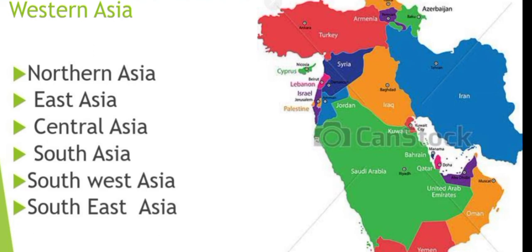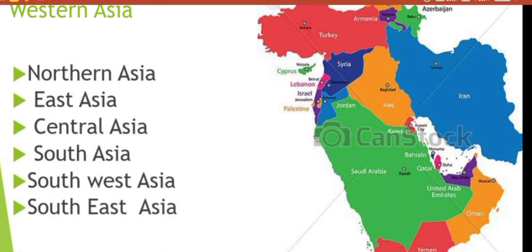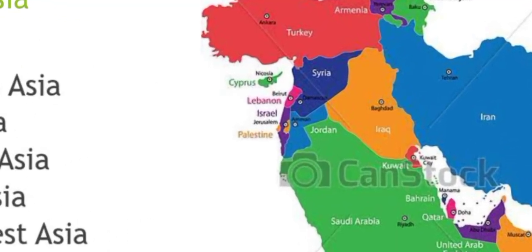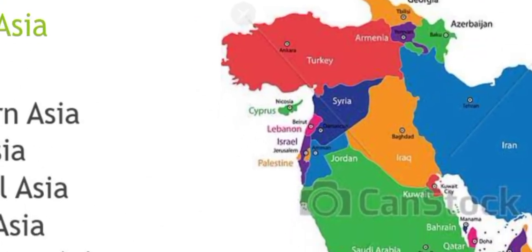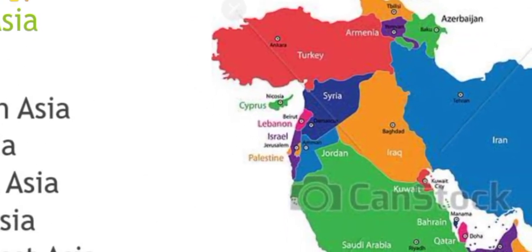The next is Western Asia. In Western Asia there are many countries, and I will zoom in for you so that you can learn it easily. The first you can see here is Georgia, in this orange color.